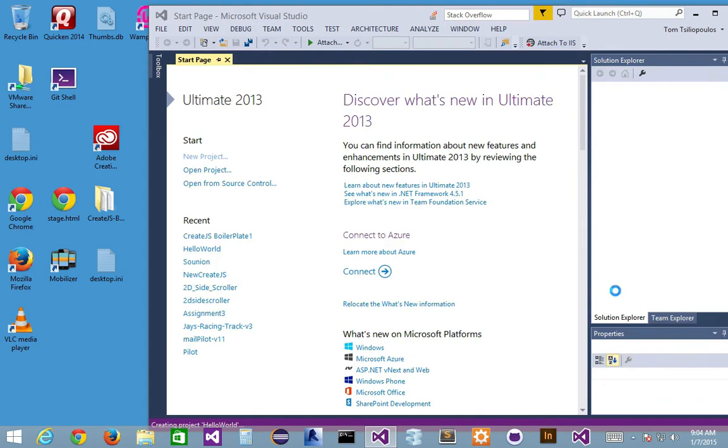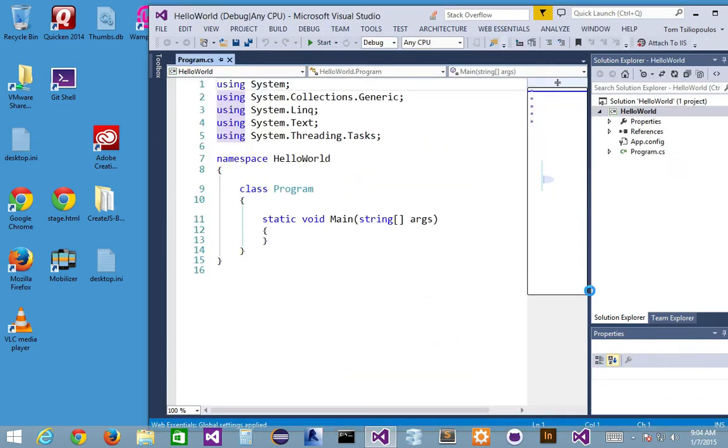And when I press OK, Microsoft Visual Studio 2013 pumps in a lot of stuff that's pretty darn useless. I don't need all this stuff. I don't need Linq, that's for sure. I don't need the collections generic. I don't need this threading task. I do need System, however, because if I want to do System.Console.WriteLine or anything like that, I want to be able to do it through the System namespace.